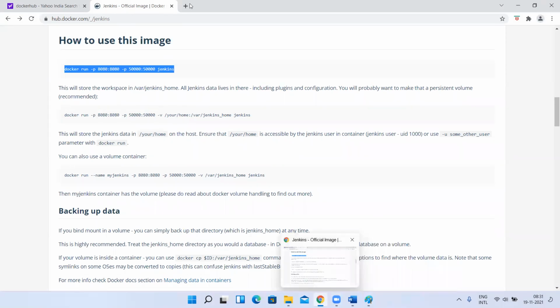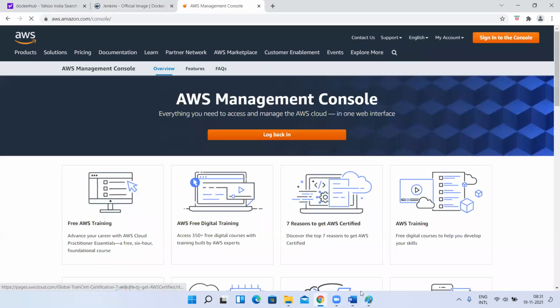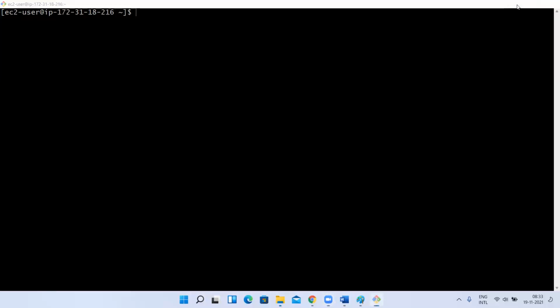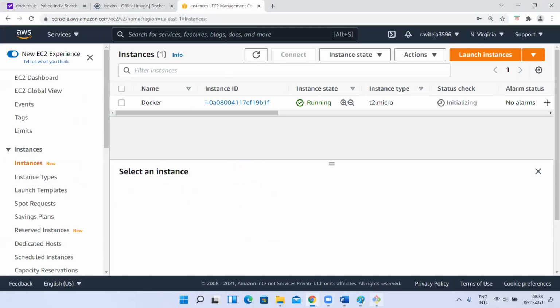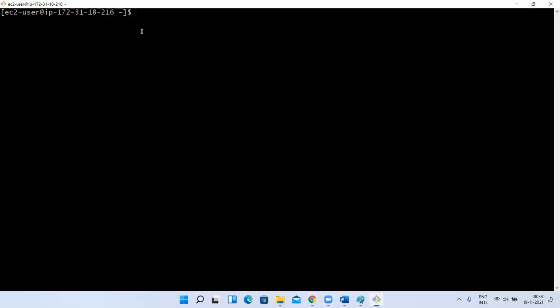Oh, I haven't launched that instance, AWS console. Let me quickly log in, guys. Okay, so this is my instance, wherever my Docker is installed. So I logged into that and connected. Yesterday I showed you how to remove that sudo. If we add this user to the Docker group, you don't need to use sudo anymore.